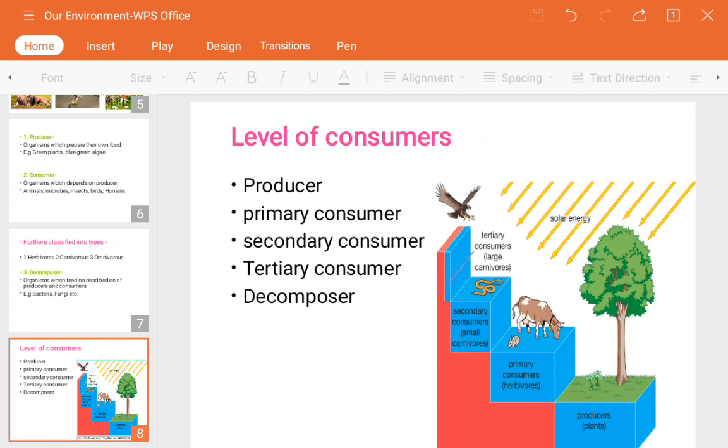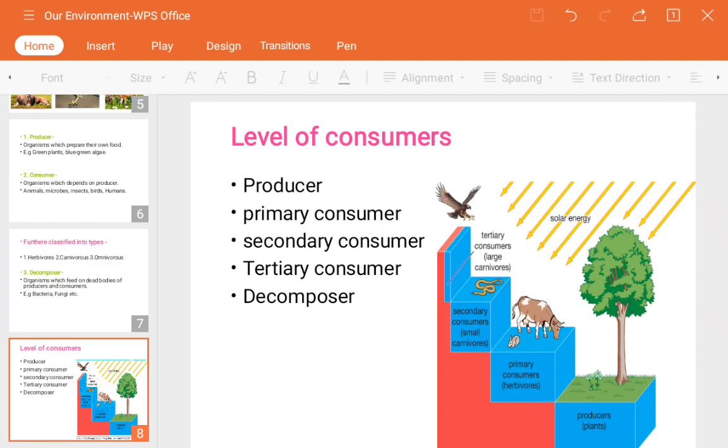See here, a consumer means an organism which depends on the producer either directly or indirectly. Now, a primary consumer is any plant-eating animal, like a goat or the grasshopper. Take the example of a grasshopper.